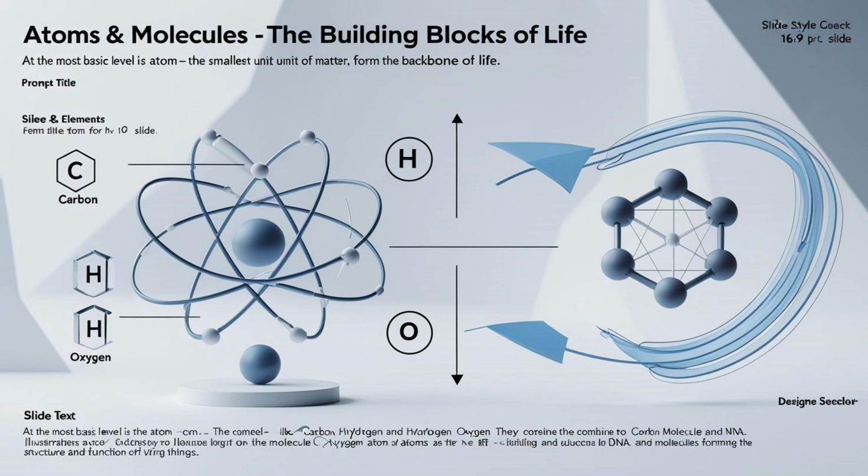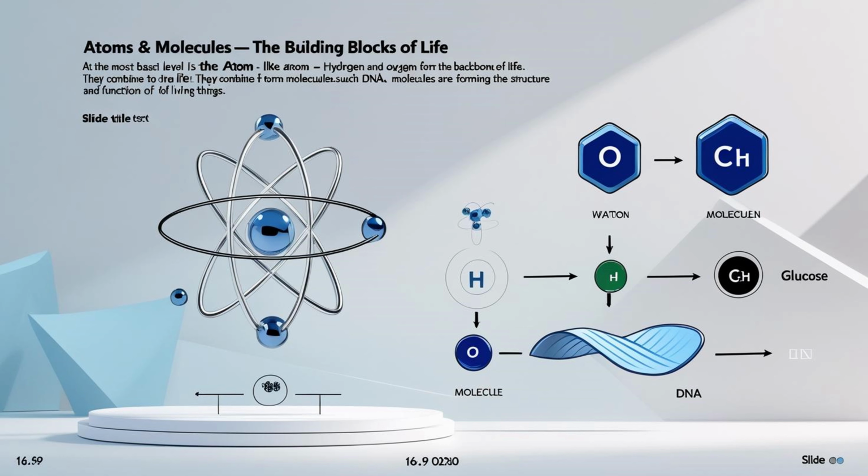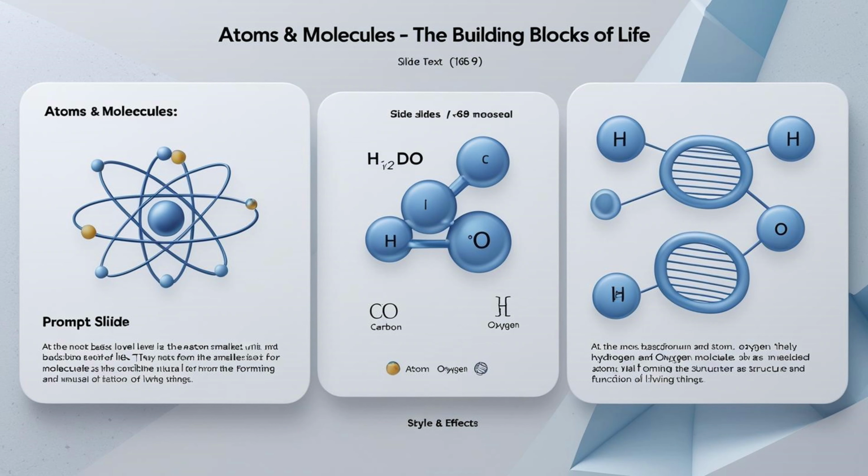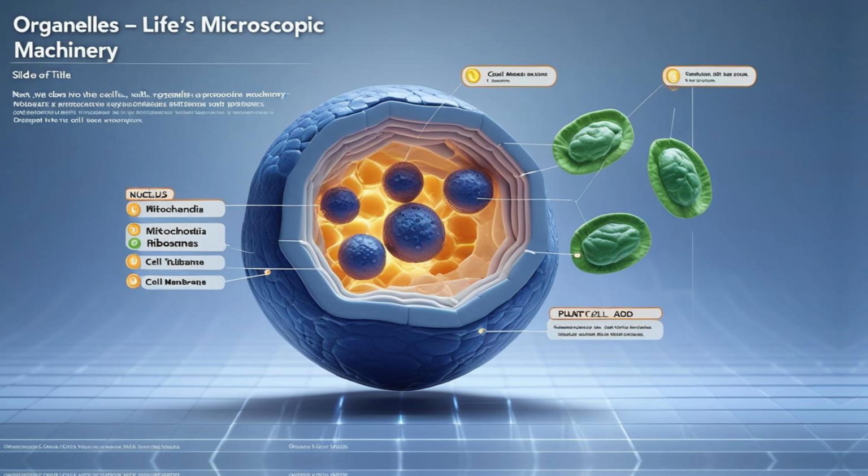At the most basic level is the atom, the smallest unit of matter. Atoms like carbon, hydrogen, and oxygen form the backbone of life. They combine to form molecules, such as water, glucose, and DNA. Molecules are vital for forming the structure and function of living things. Next, we move into the cellular level.